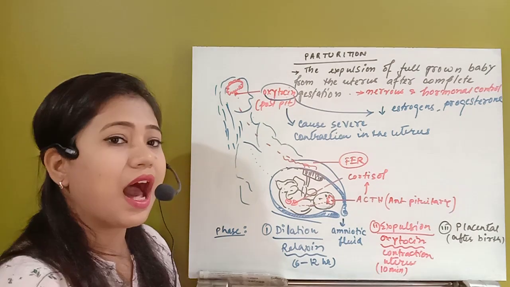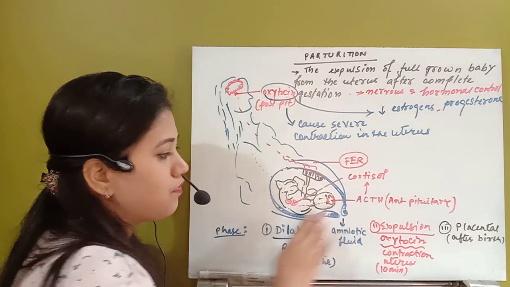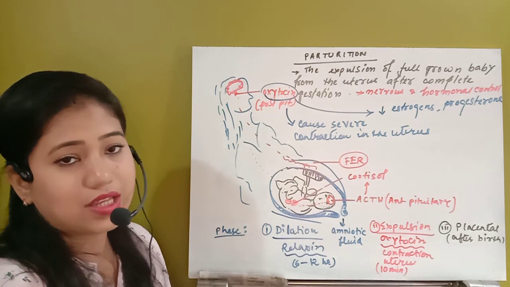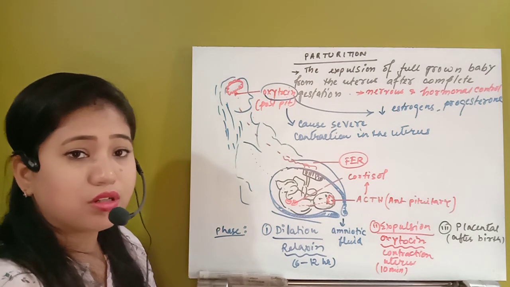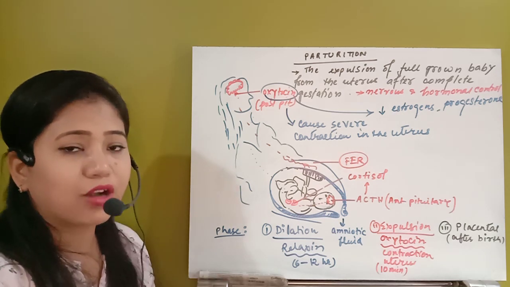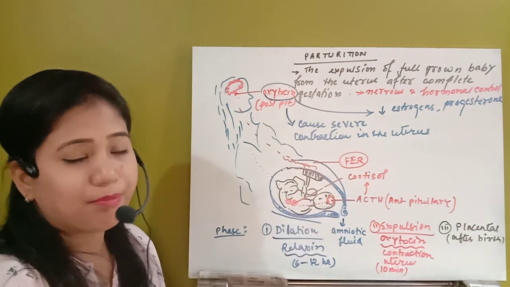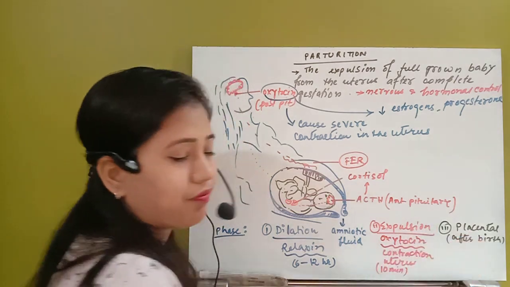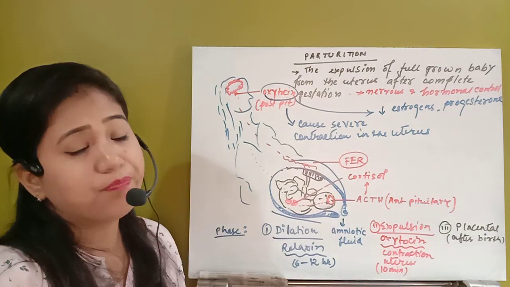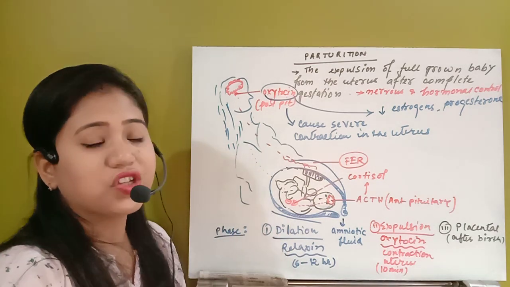Actually it is not completed. After that, what happens in this placental phase? After some time, whenever the baby has been parturited outside, we will still have the decidua parietalis, and the decidua capsularis will already be broken down. So the decidua basalis and part of the placenta will still remain in the uterus. So after the expulsion phase, in the placental phase, the remaining fetal and the mother's placenta will just come outside.